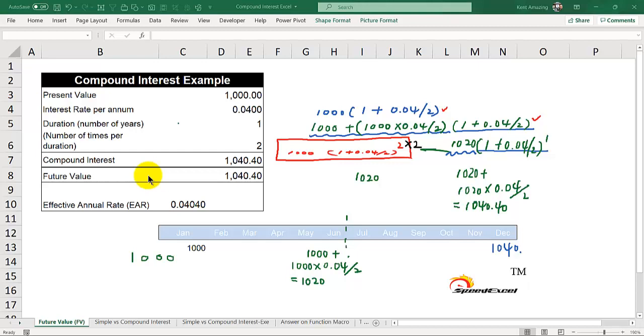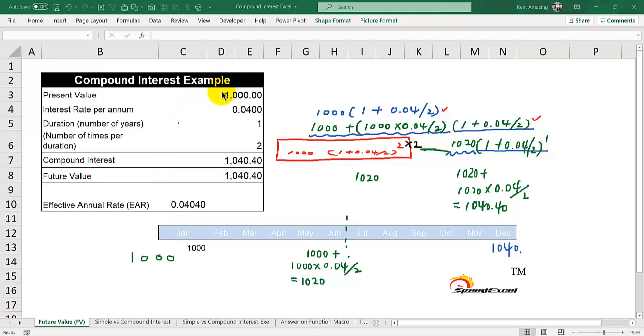In 2014, I trained Bank Negara staff executives, and one of the things I shared is compound interest.